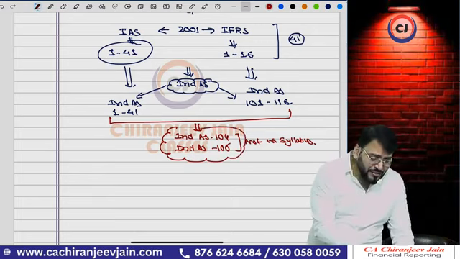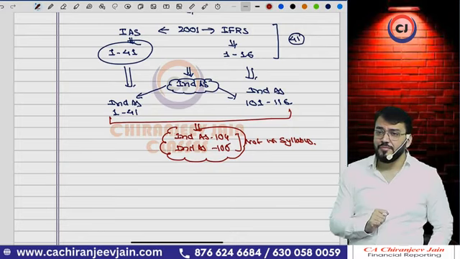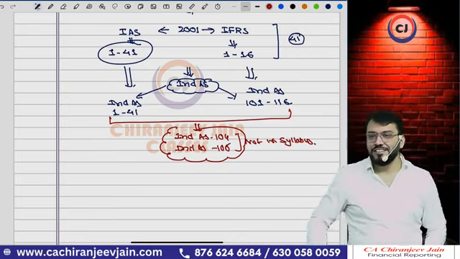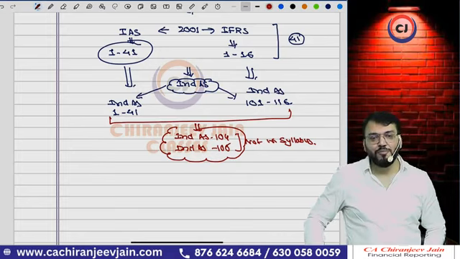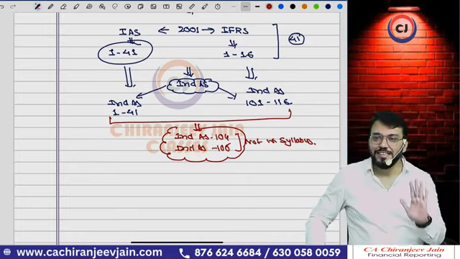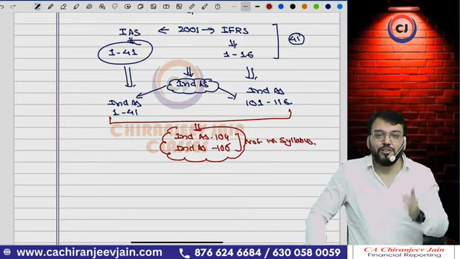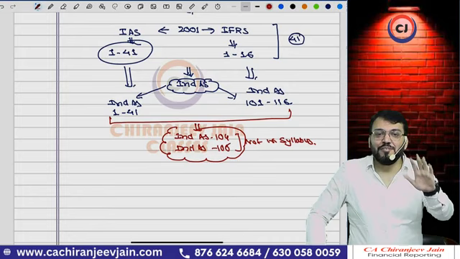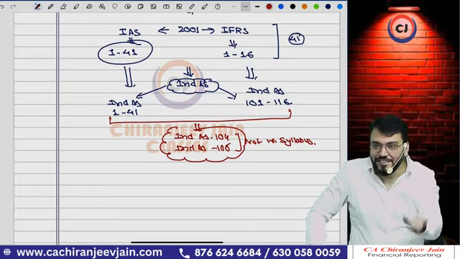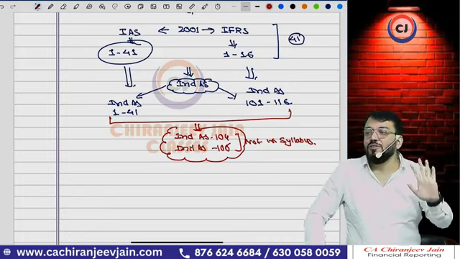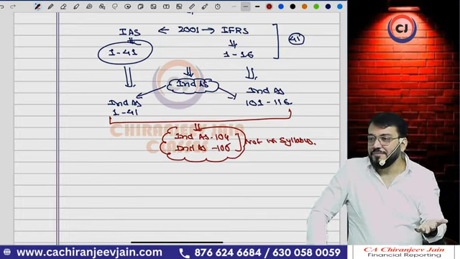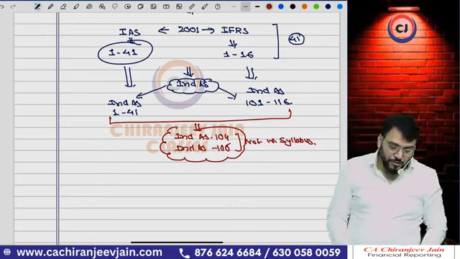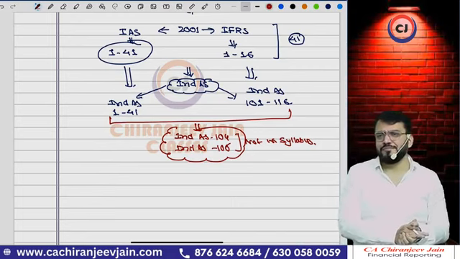So how can we understand which Ind AS has been deleted? That you will automatically understand. If I am not teaching you Ind AS 3, then Ind AS 3 is removed, it has been deleted. That means it is not introduced, because there was no IAS 3, so there is no Ind AS 3. There is no IAS 5 either. Understood now? Correct. So that you will automatically understand.